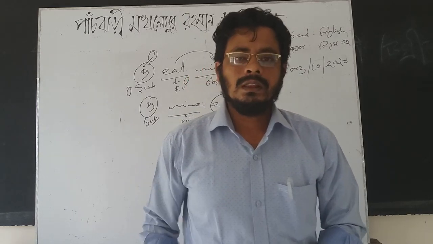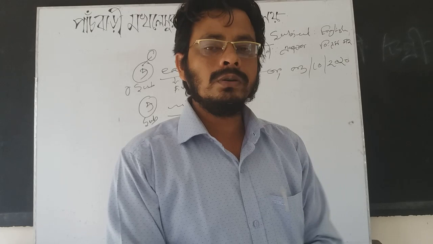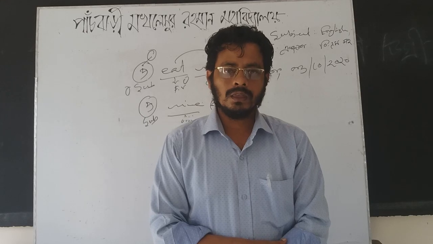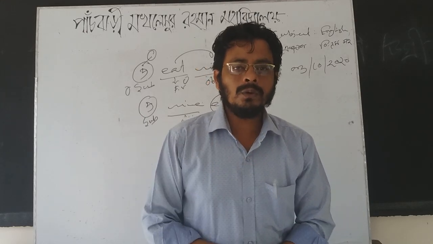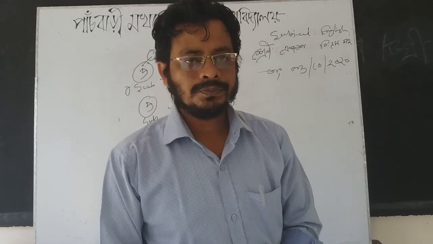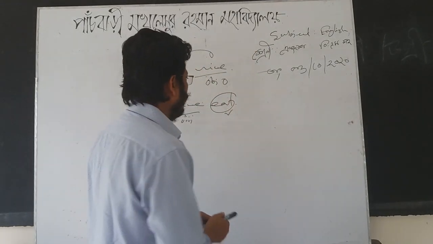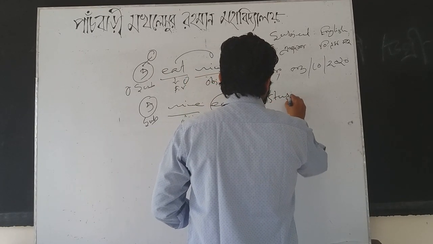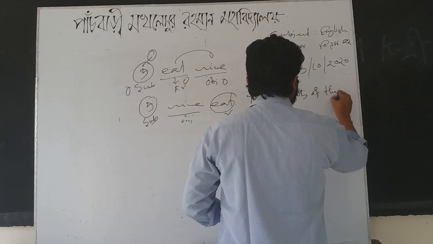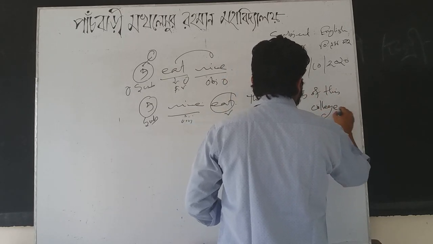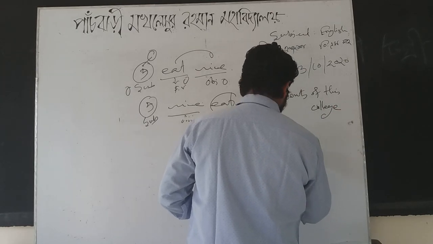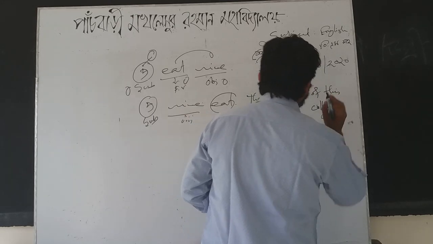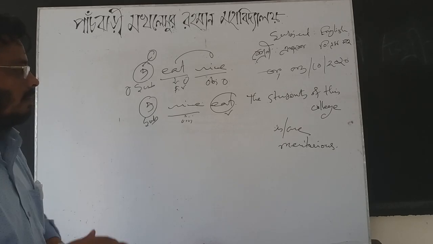So, the most important thing here, we will have to find out the clear subject. Subject varies. We will have to know it. We will have to find out the real subject. For example, here: the students of this college is, or are, meritorious. Look here, the students of this college is or are meritorious.